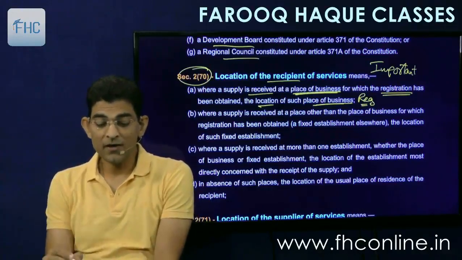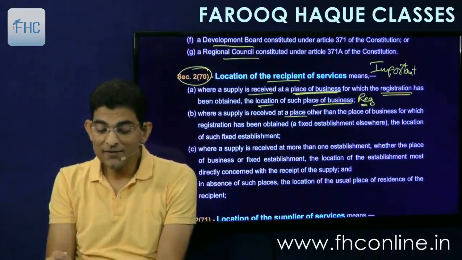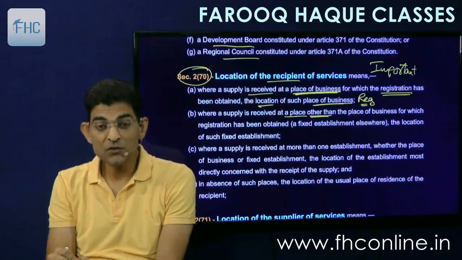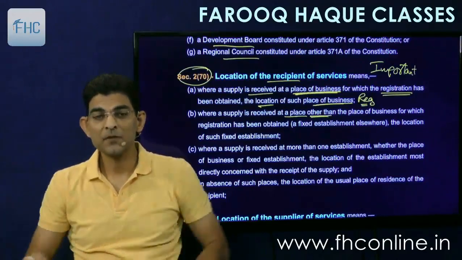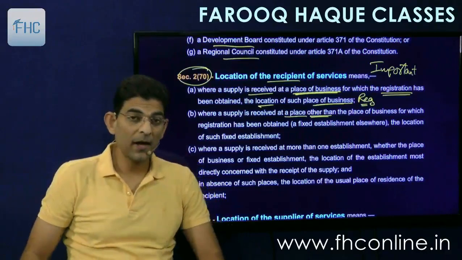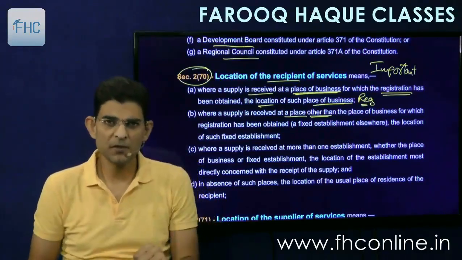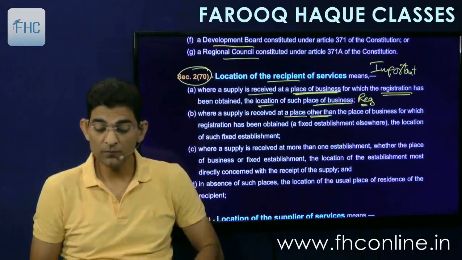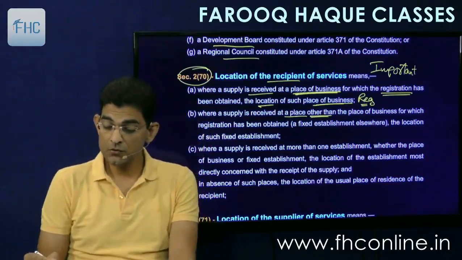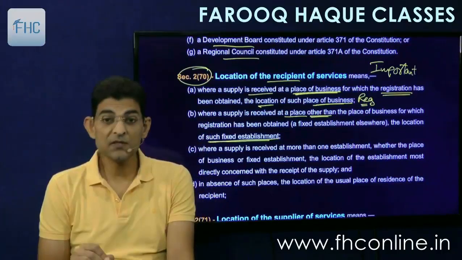Secondly, where a supply is received at a place other than the place of business for which registration has been obtained. So my registration is for my place in Nagpur. My Nagpur office is registered, and I also have a Pune office, but the Pune office is not registered separately. It is just mentioned as an additional place of business. Then let's say the location of such fixed establishment, but it is a fixed establishment.